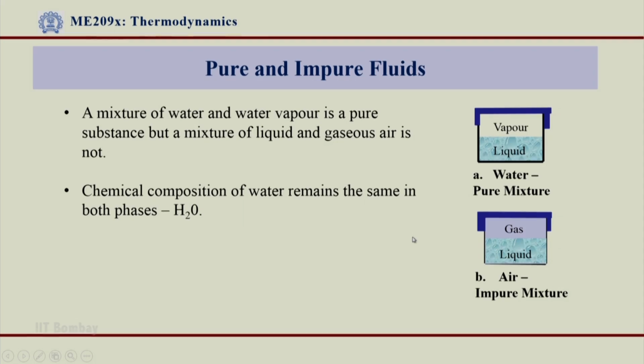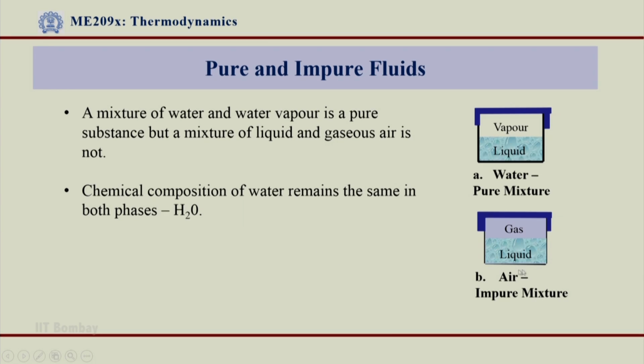So, what is the difference? The chemical composition. The chemical composition of water remains the same in both the phases. So, whether it is liquid, vapor or even solid for that matter, all these three phases are actually H2O, because the chemical composition always remains the same.